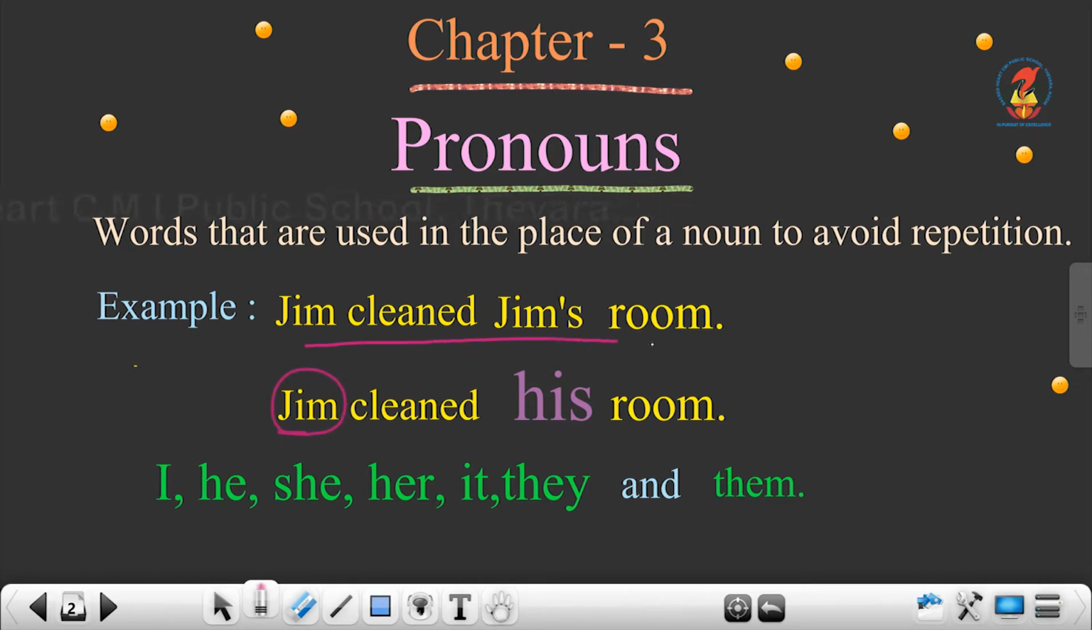Once again, Jim cleaned Jim's room. It can be rewritten as Jim cleaned his room. Here in the sentence, Jim is the noun and instead of writing Jim again, we can use the pronoun his. Is it clear? Some of the pronouns are I, he, she, her, it, they and them.